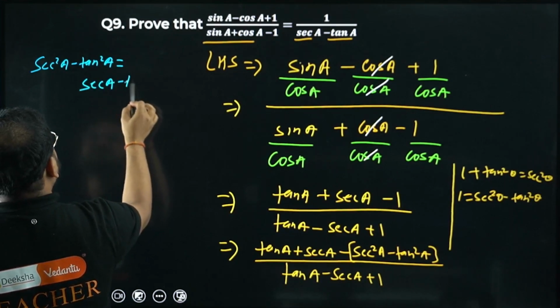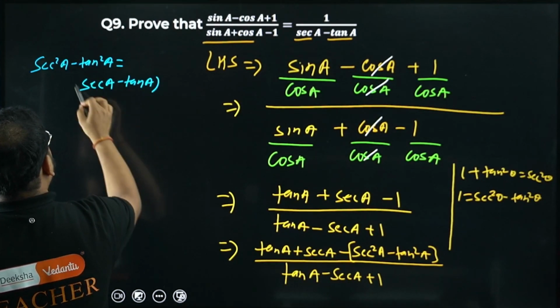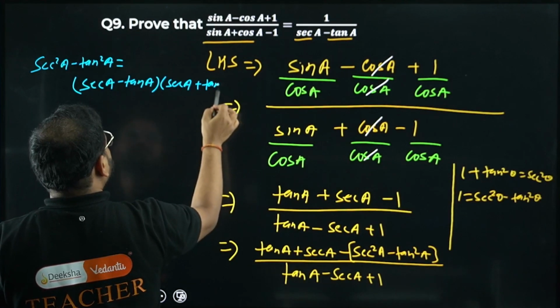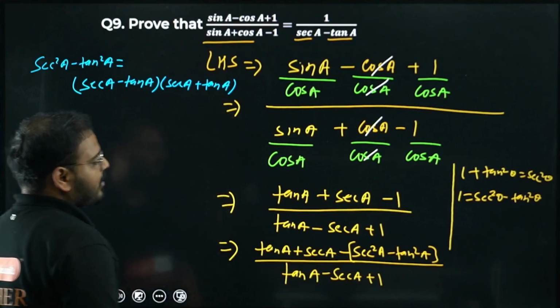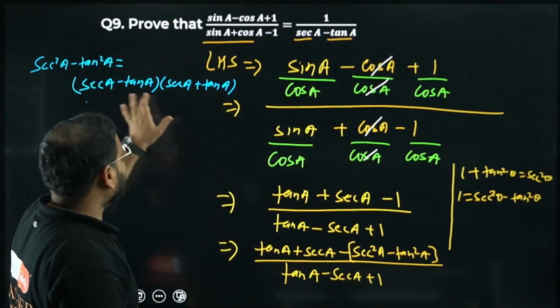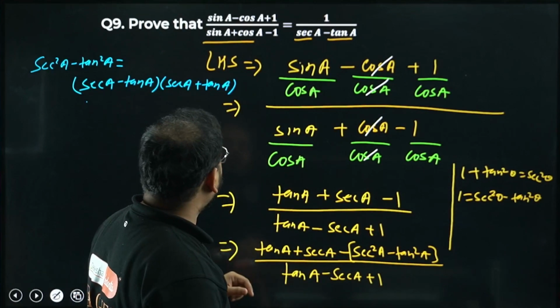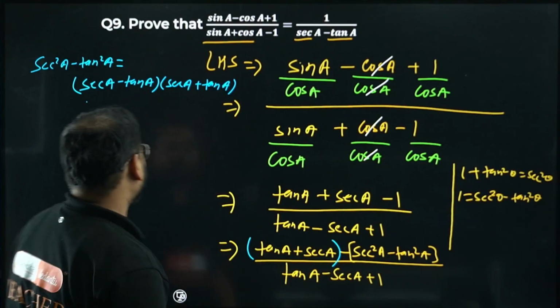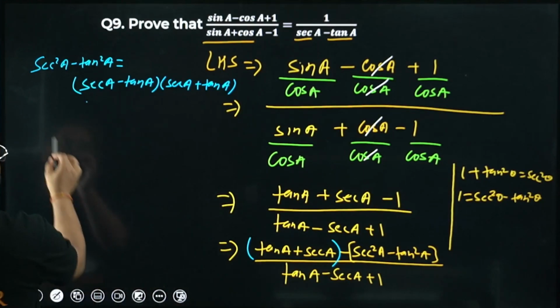Sec A minus tan A times of sec A plus tan A. Yes or no? It means in this bracket I have this whole thing, sec A minus tan A and sec A plus tan A. I have this same thing over here, sec A plus tan A. It means I can take it common. Please check. Next step over here.